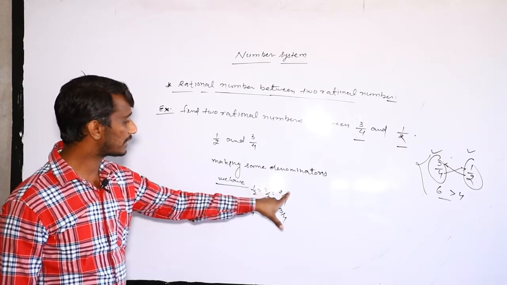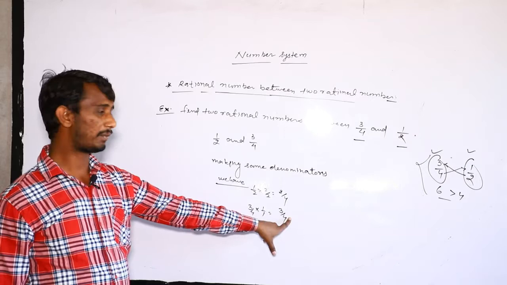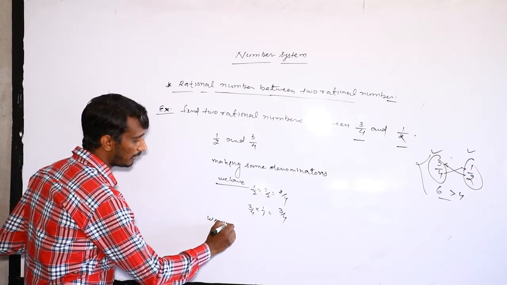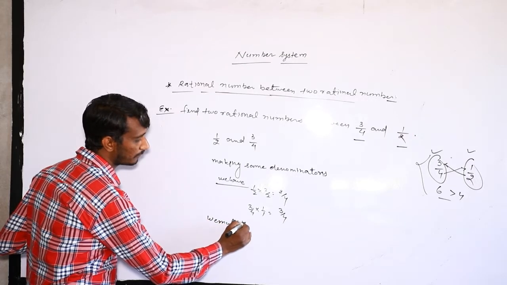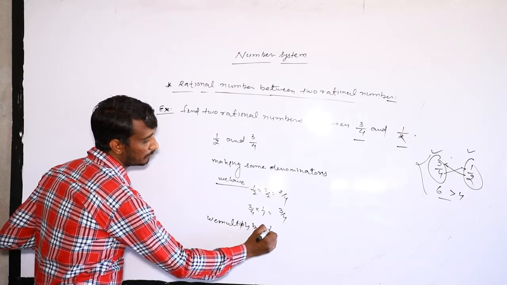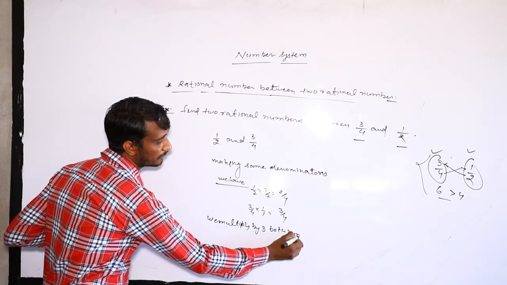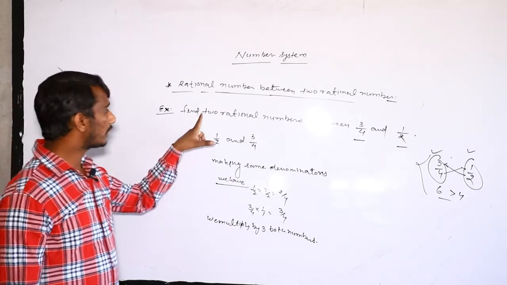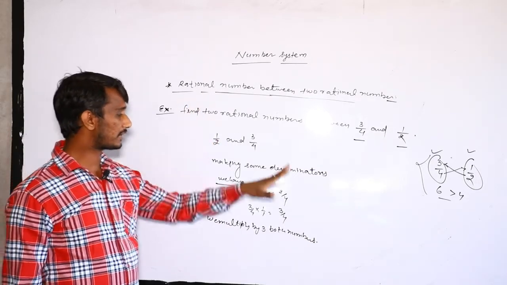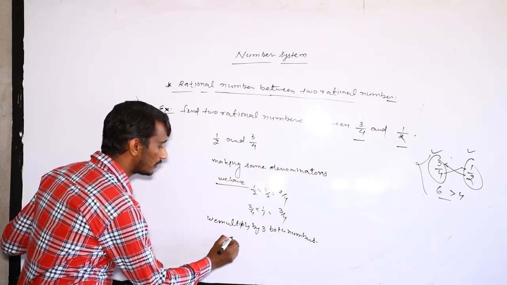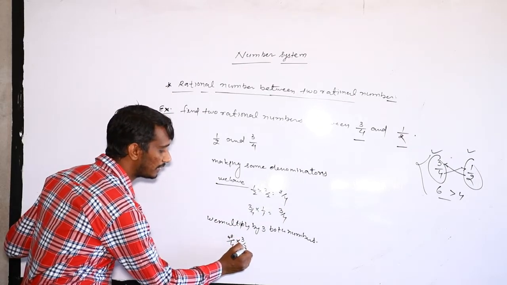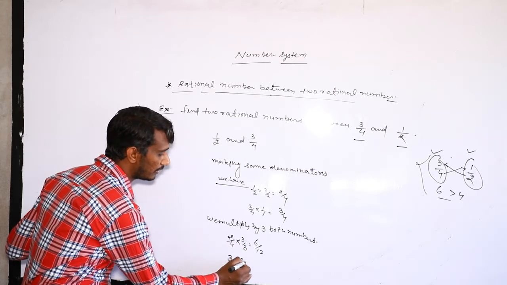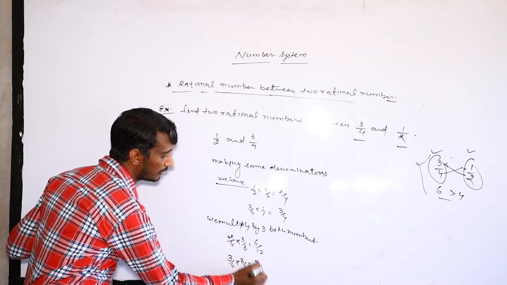So how many rational numbers do you want to find? 2. So we multiply both numbers by 3, up and down, because we are finding 2 rational numbers. So 2 upon 4 into 3 by 3 is 6 upon 12, and 3 by 4 into 3 by 3 is 9 upon 12.